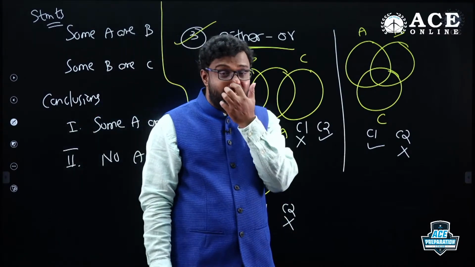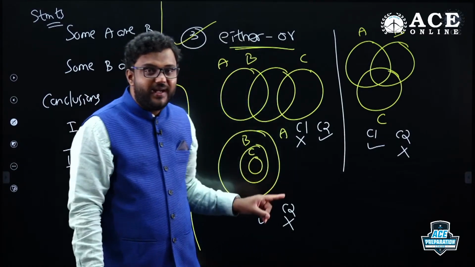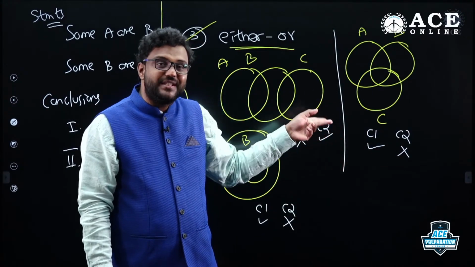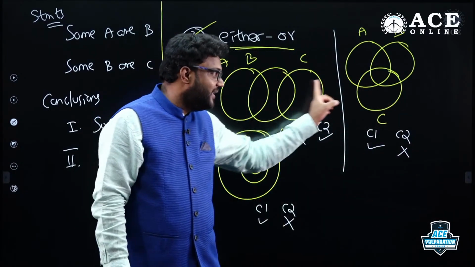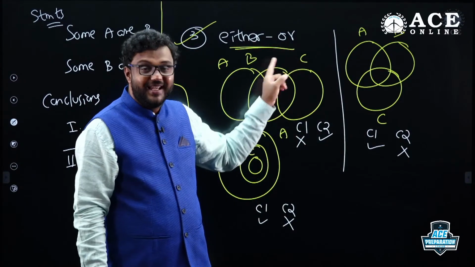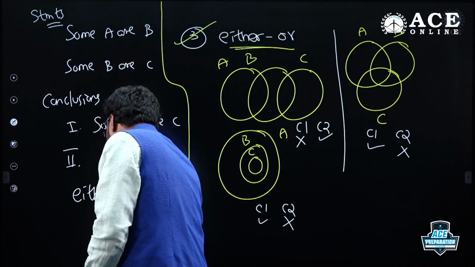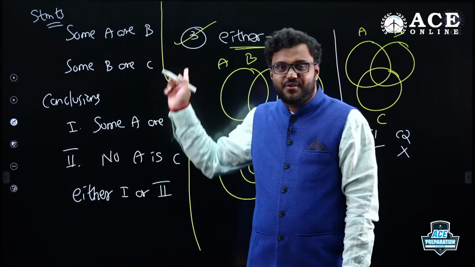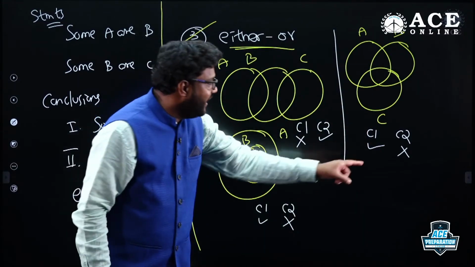Now you should think about either-or. When you have to confirm, if conclusion 1 is true in a few cases, at that time conclusion 2 is false. When conclusion 2 is true, conclusion 1 is false. So one among these is true all the time, either 1 or 2. See, that's what either-or means. Here the answer is either 1 or 2. Don't say neither 1 nor 2. The answer is either 1 or 2. One among these is true in all diagrams. If 2 is true, 1 is false.